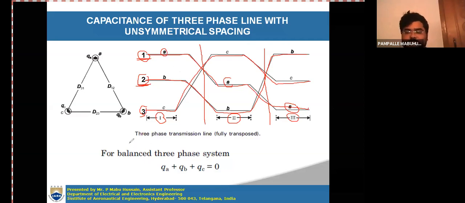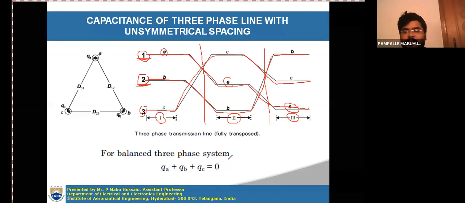Now, let us assume that these three conductors are carrying a balanced system of currents. In such a case, the sum of the charges of all the conductors will be equal to 0. The assumptions made here are the same as in the previous slide.